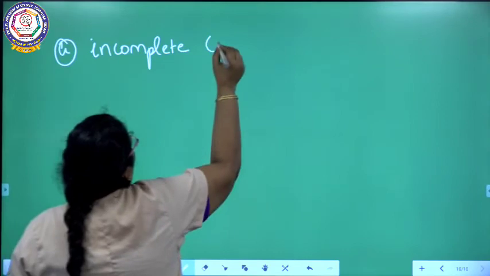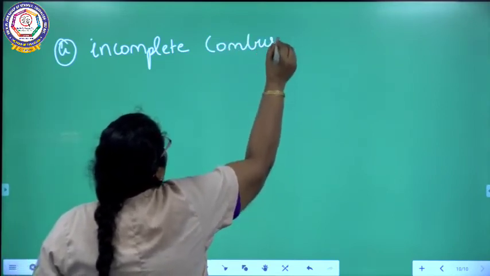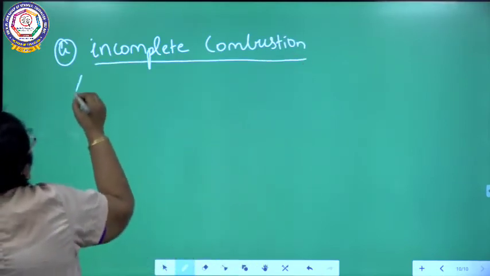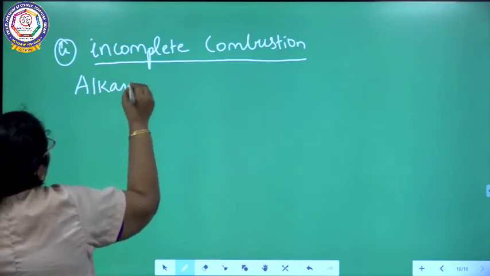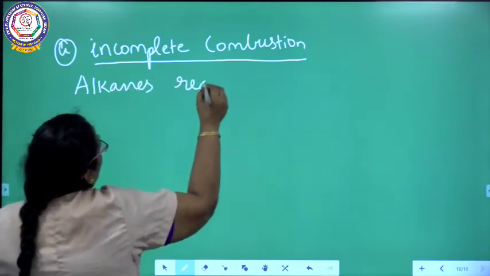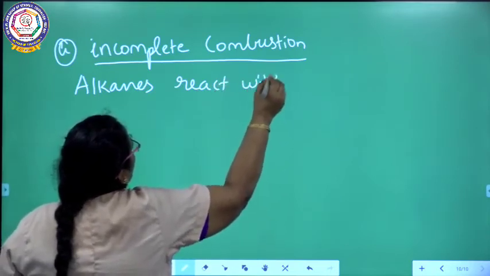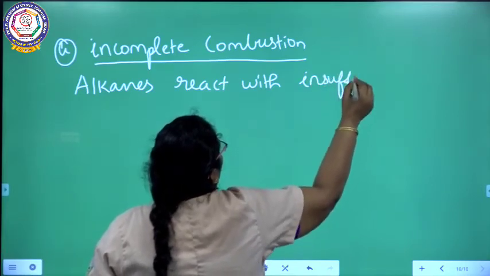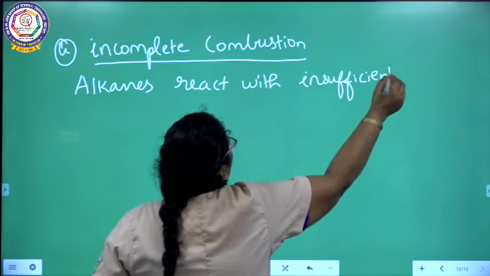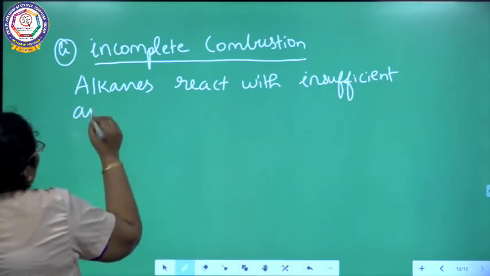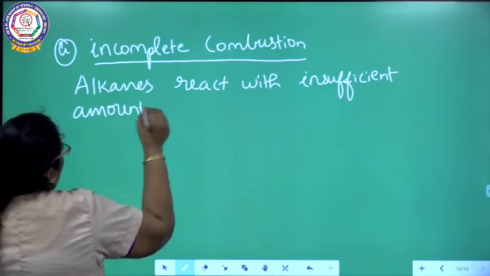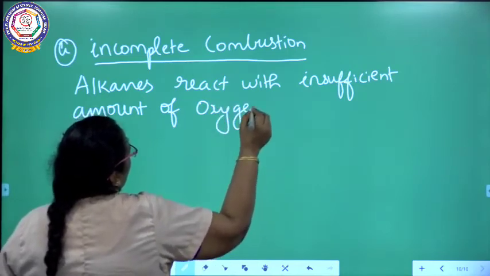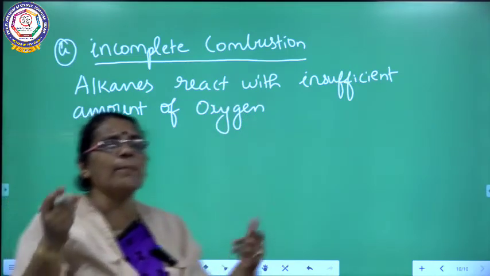What is incomplete combustion? When alkanes react with an insufficient amount of oxygen, we can call such a reaction incomplete.